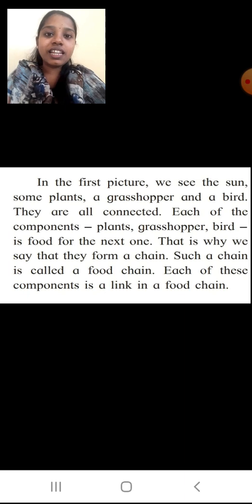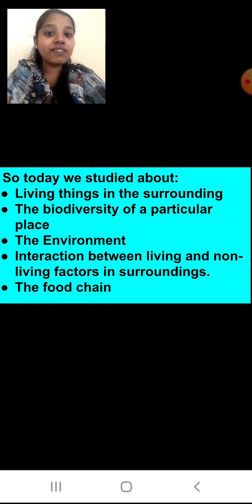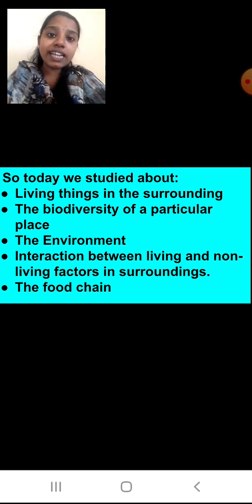Okay, students. Now we will see what we have studied today. We studied living things in the surroundings. Yes, you made a list also. Then we studied the biodiversity of a particular place. We saw an example of forest biodiversity. You saw how the forest biodiversity was: different types of plants, different animals, and different microorganisms. All of them together we call the biodiversity of that place.